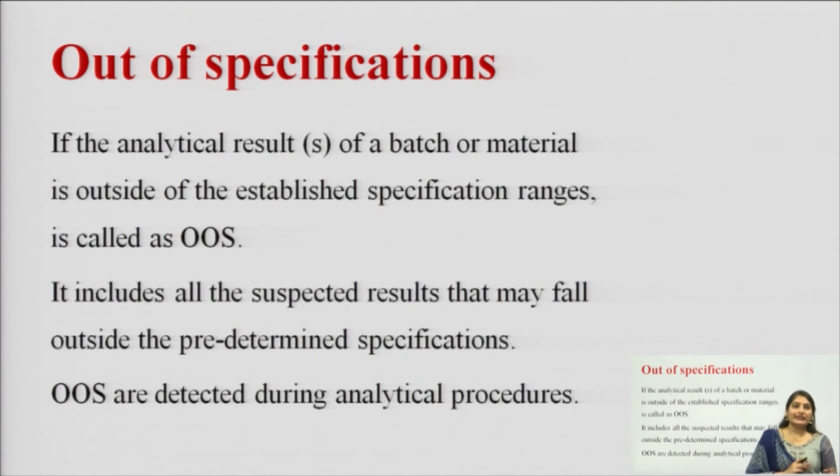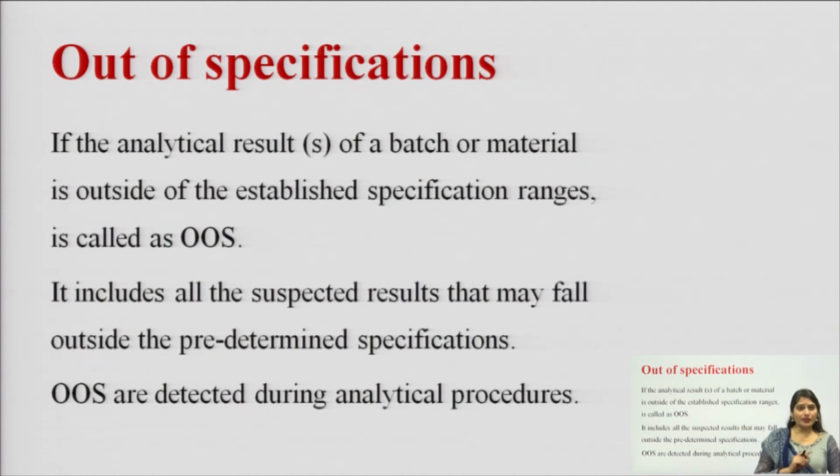If the analytical results of a batch or material are outside of the established specification range, then it is called OOS, or out of specifications. It includes all the suspected results that may fall outside the predetermined specifications, and it is detected during the analytical procedure.